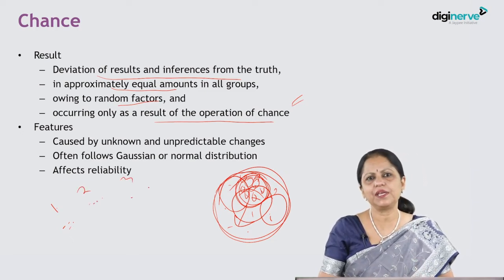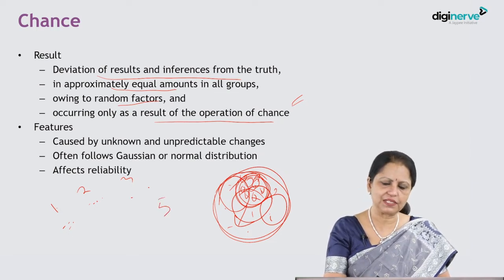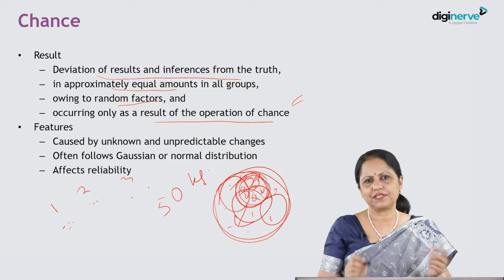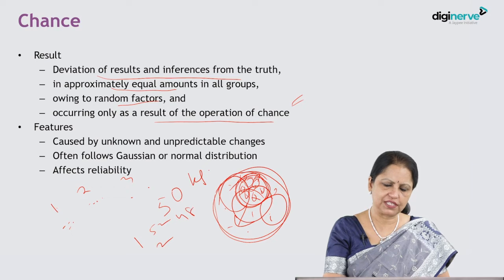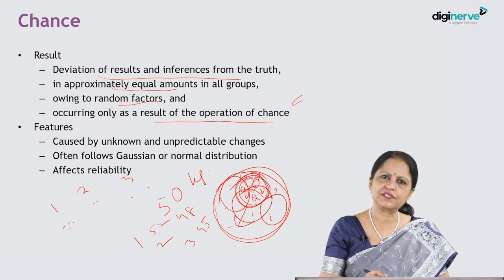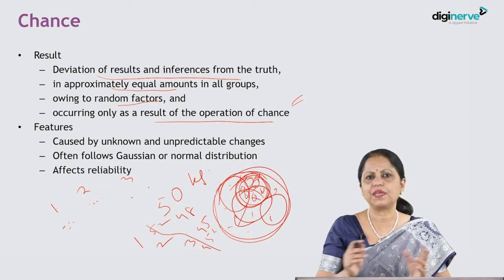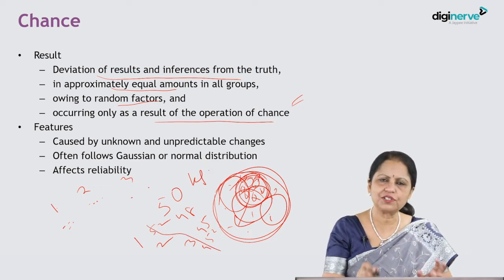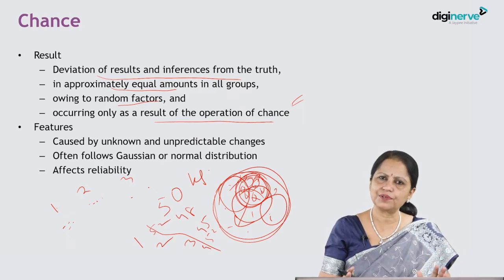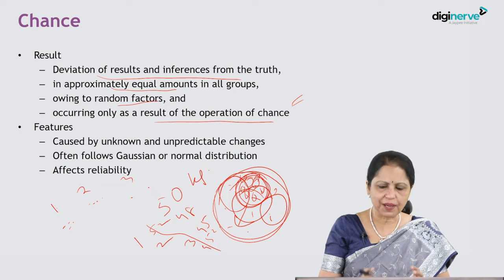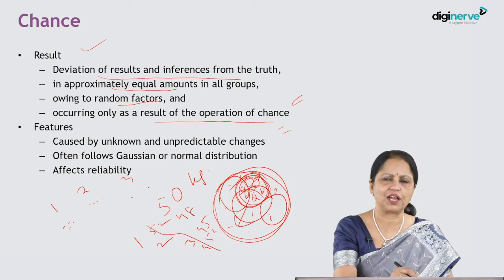Suppose we are taking the mean weight of a population. Suppose the truth, the reality, mean weight is 50 kg. Now we take different samples. Sample 1 shows say 52 kg, sample 2 shows 48 kg, sample 3 shows 45 kg. So they may differ. Again, sample 4 may show 52 kg. So these may be different in different samples, and that happens just by chance. We have no control over it. We have not done anything incorrectly. Our process was absolutely fine, it was correct. But in spite of that, because we are taking different samples, a little bit of error does happen. This is what chance is.